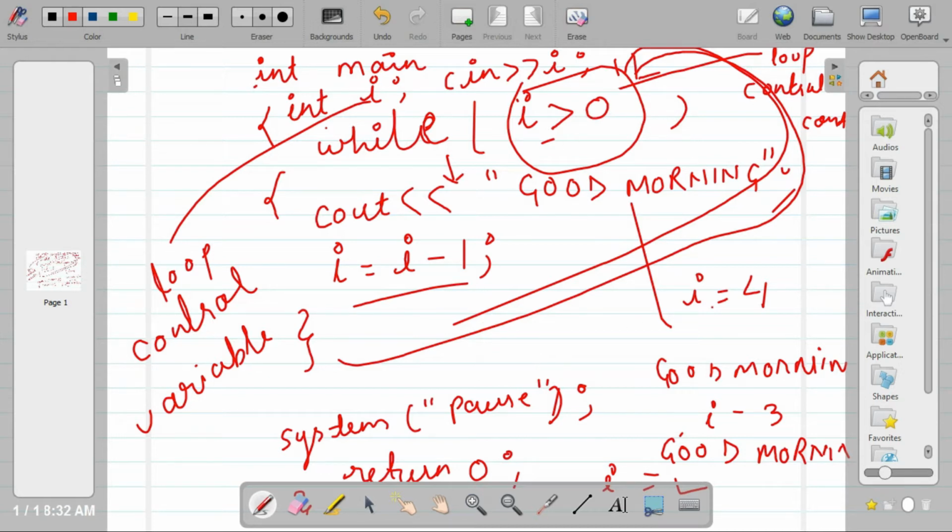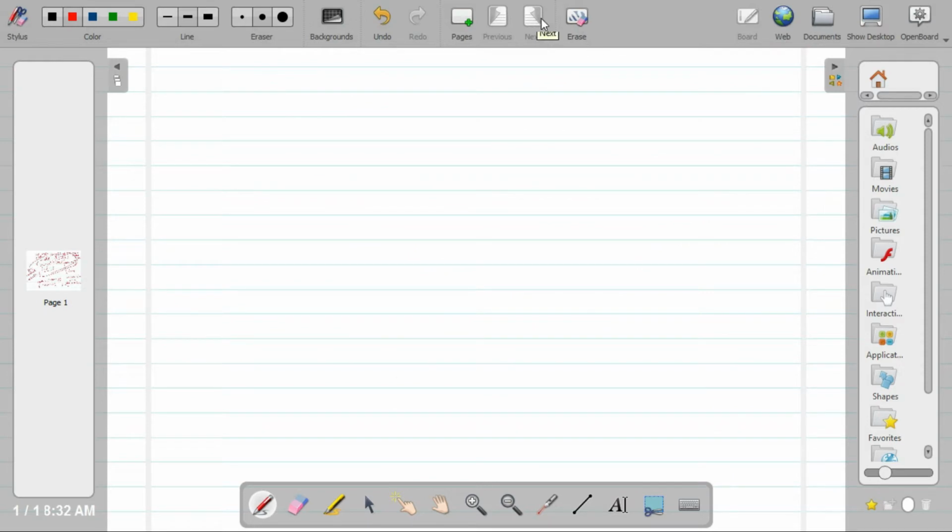Yes. When I becomes 0, I is not greater than 0, so the condition is false and the compiler will exit the loop and control will come here. So if we want to repeat the same statement 5 times, the compiler will repeat that statement. Let's check it first on Visual Studio, then we will move further.